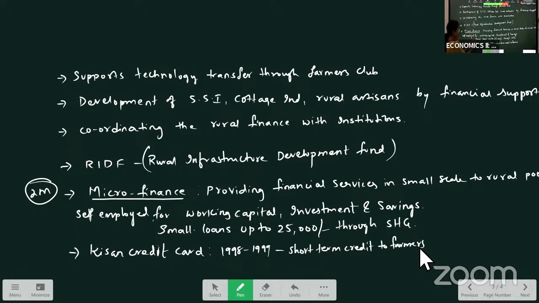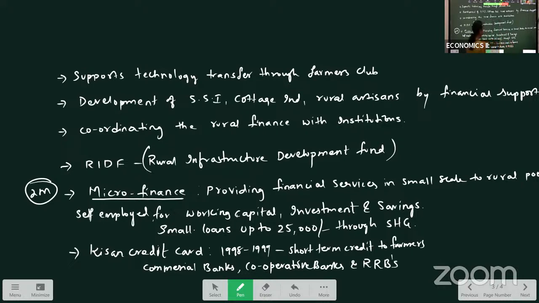Okay, what all banks are providing the Kisan Credit Card Scheme? Commercial banks in the rural areas, cooperative banks and RRBs have introduced this scheme of Kisan Credit Card. So Kisan Credit Card also you may get for your 2 marks.